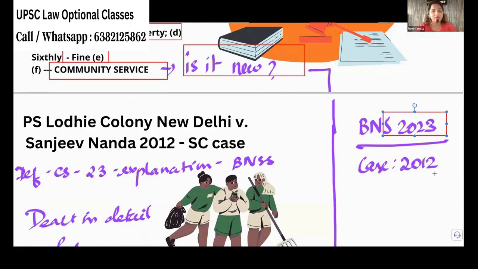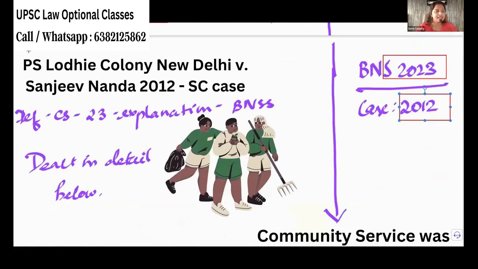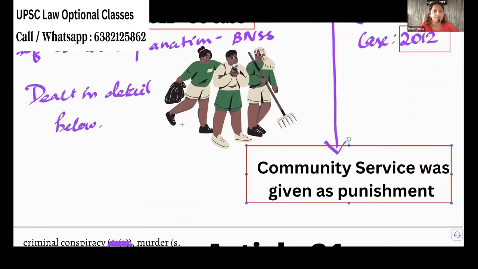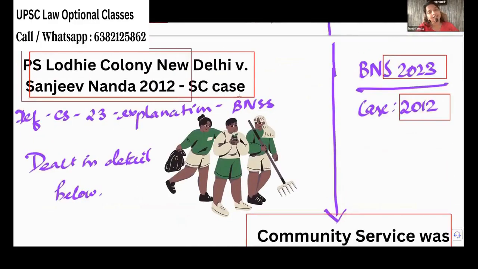So we have a 2012 case as an example. In this case, they gave community service as a punishment. You can note down the case. At a later point of time, I will send it to you. We have a lot of cases, so this is one such case. So the thing is very simple. Community service is not newly introduced in the BNS. It is an addition, yes. But earlier to the BNS also, we had community service. Courts were giving that.